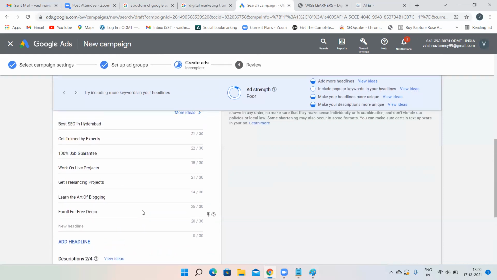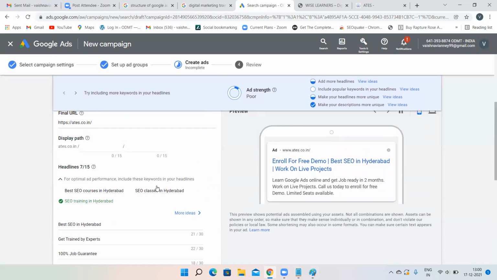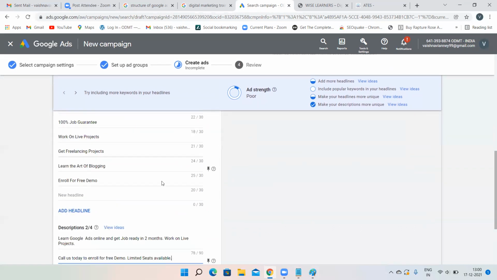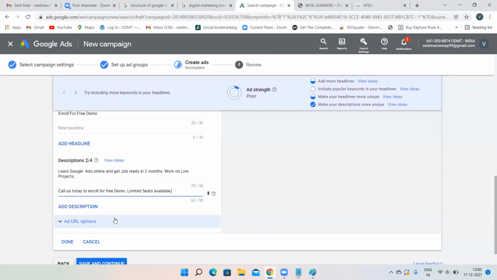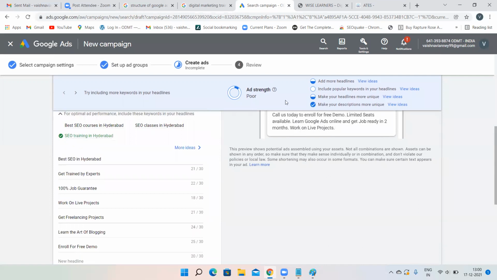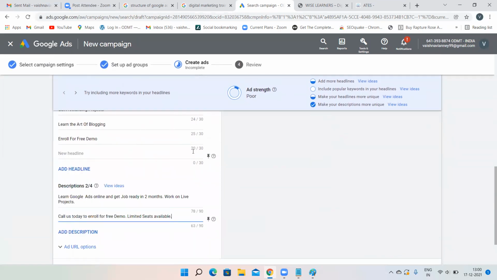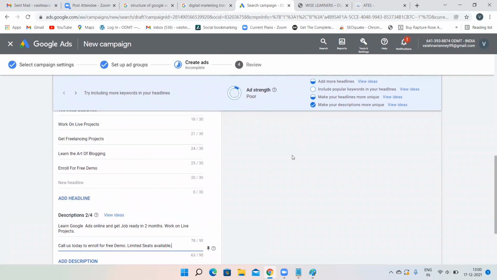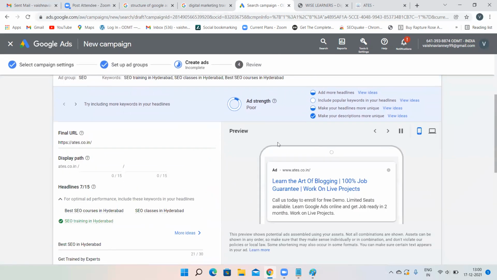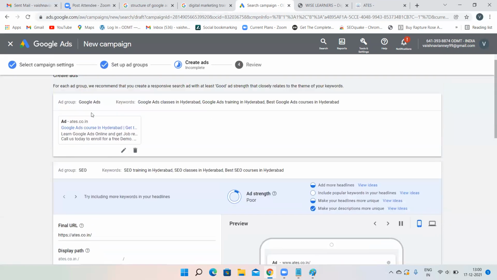Okay, I have given these headlines and this description. You can see the preview over here, how my ad is going to appear. It is telling you to add more headlines and everything. The ad strength is poor, so you have to add some more headlines and descriptions, then everything will be good. As of now, no need to. This is just a basic search campaign, right? So no need to worry. That's it, I have created it for Google Ads.